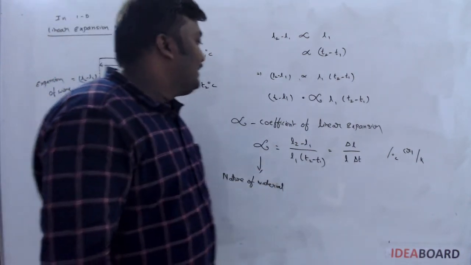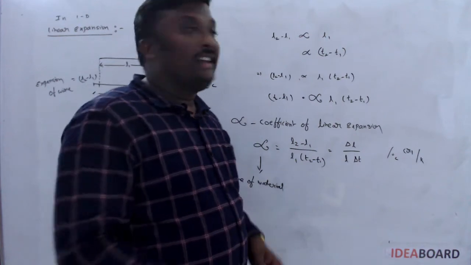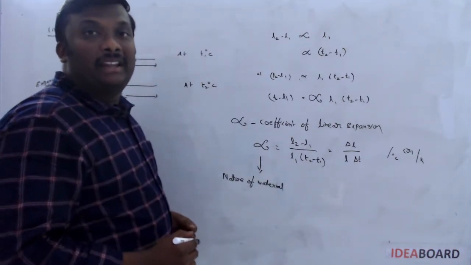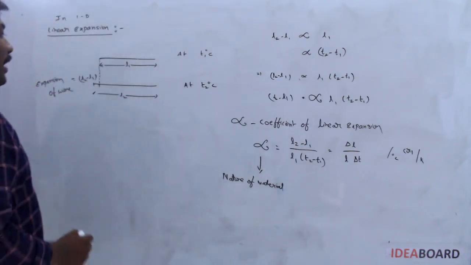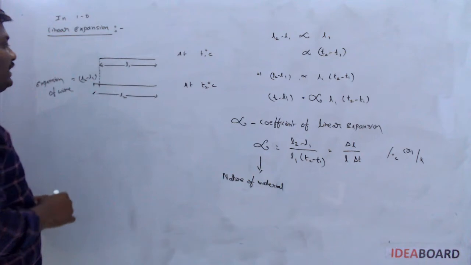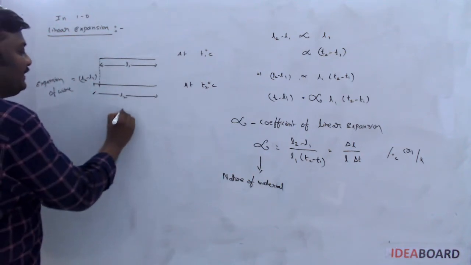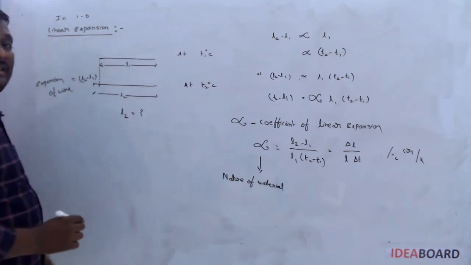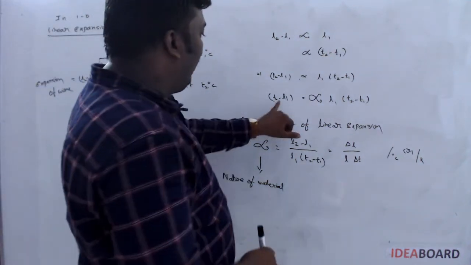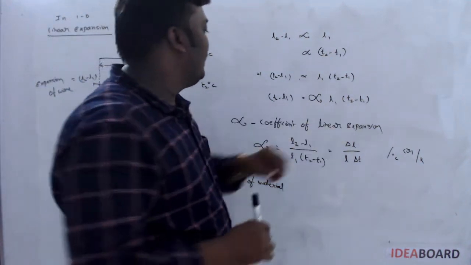Sometimes the question is asked in a different manner. They ask what is the final length of the rod or wire. According to this diagram, the final length is nothing but L2. How can you get the value of L2? Minus L1 will be taken to that side.